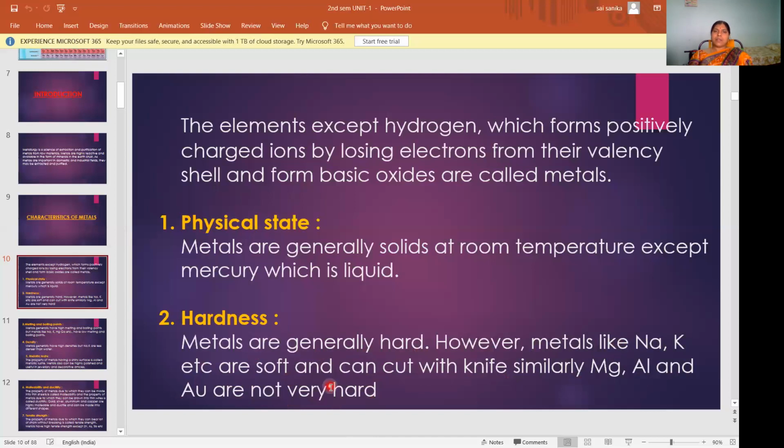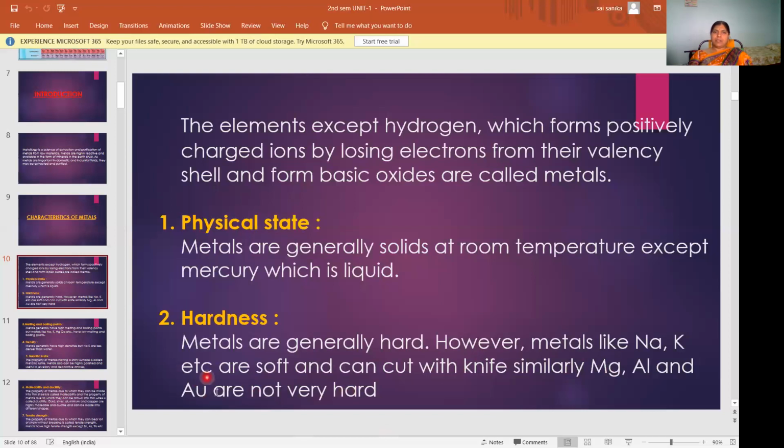So generally, how are they? They are very hard in nature, but there are some exceptions here also. Some soft metals are there, for example sodium and potassium. They are soft in nature, so we can cut them with a knife. Similarly, magnesium, aluminum and gold are also not very hard.